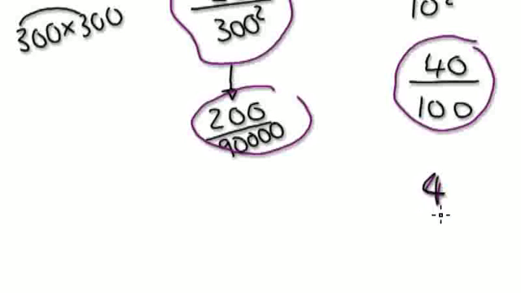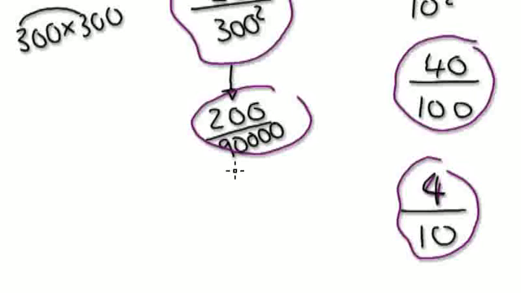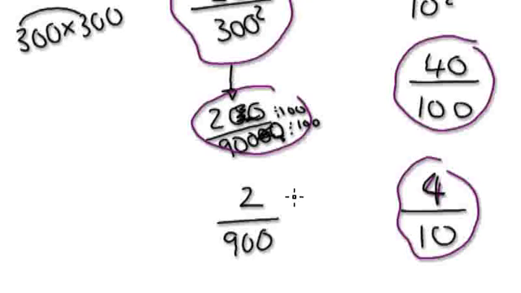We just want to know which is the bigger number of the two. I'm going to divide top and bottom here by 100. Let's just simplify it. So this will be 2, and this will be 900 here.